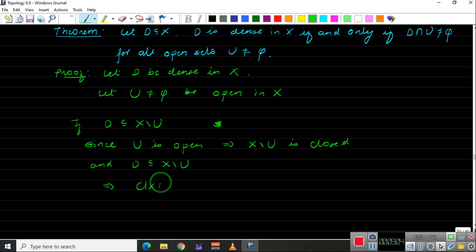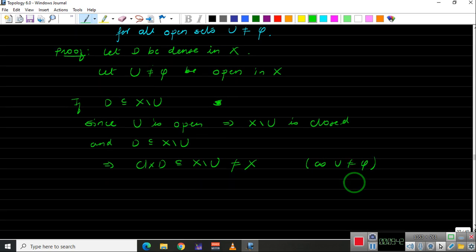closure of D in X, which is the smallest closed set, right? Which is the intersection of all those closed sets which contain D. This will be contained inside X difference U, because this is the intersection of all those sets which contain D and those are closed, and X difference U is one of the closed sets. So of course the intersection will be inside X difference U. And since U is non-empty, this is not equal to X.